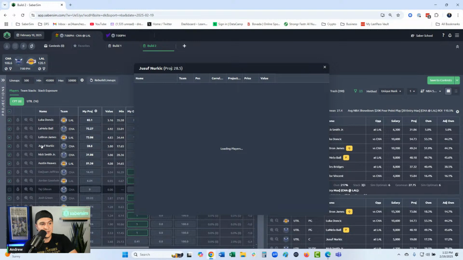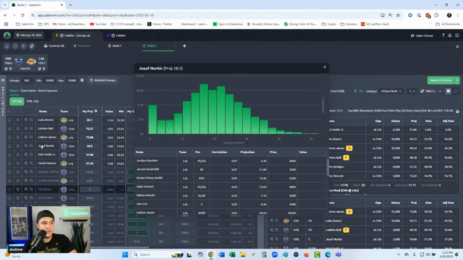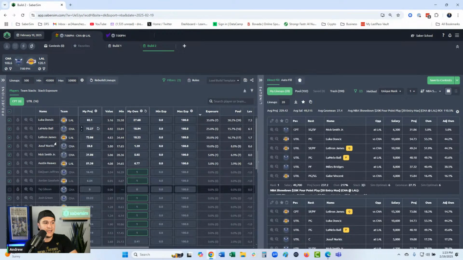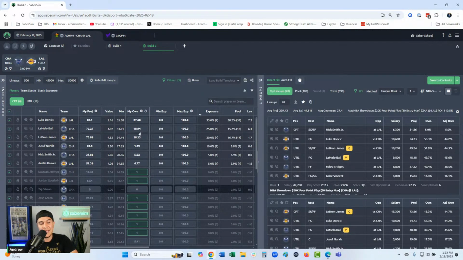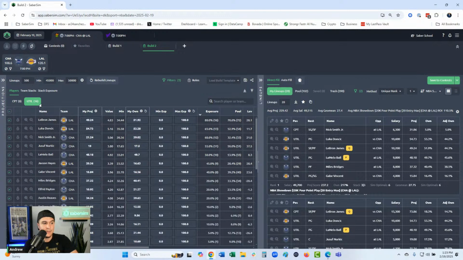Even if we click on his range of outcomes, yeah, his range of outcomes is very, very interesting here. So he could be somebody like, hey, you know what? Maybe I don't want positive leverage on him. Maybe I want him in one lineup. Maybe I want him in zero, right? That's kind of the way I would be thinking about that. And then you can come over here and do something similar, right? You could sort by leverage, just comparing exposures across the board.